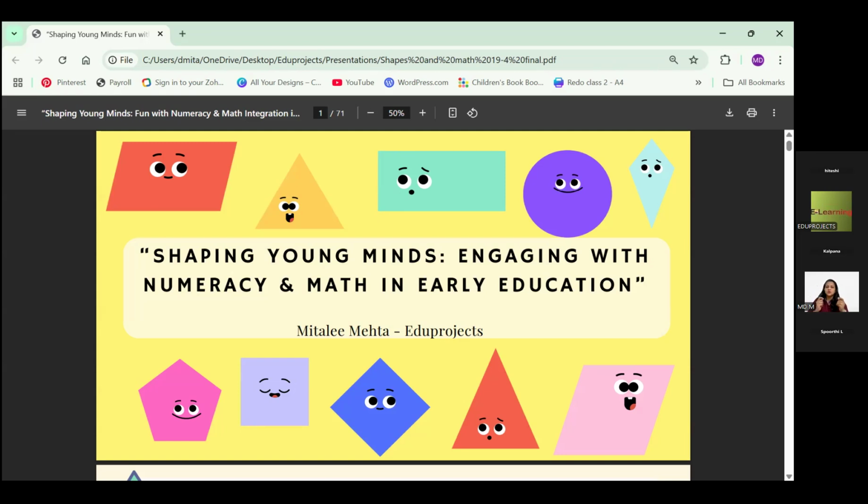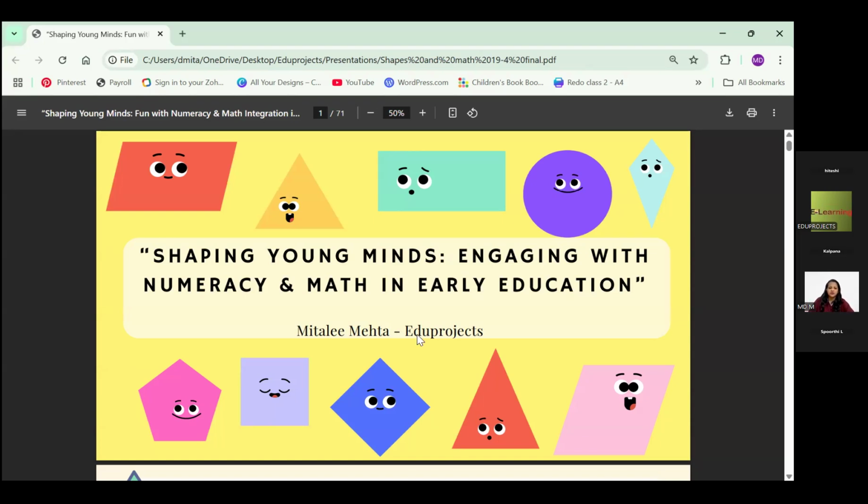I have seen many children getting confused in this particular thing: if this is a square and a cube, how can there be a difference? But if it is explained well, the children get their concepts loud and clear. All right, so let's just start.